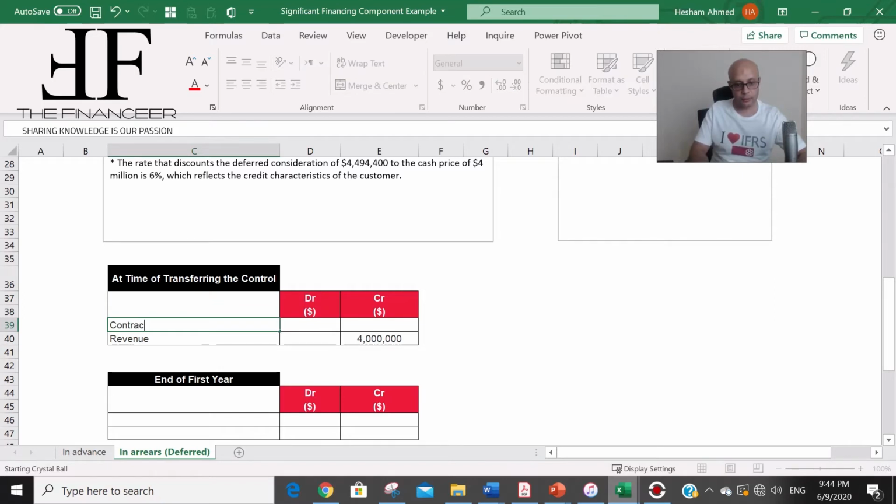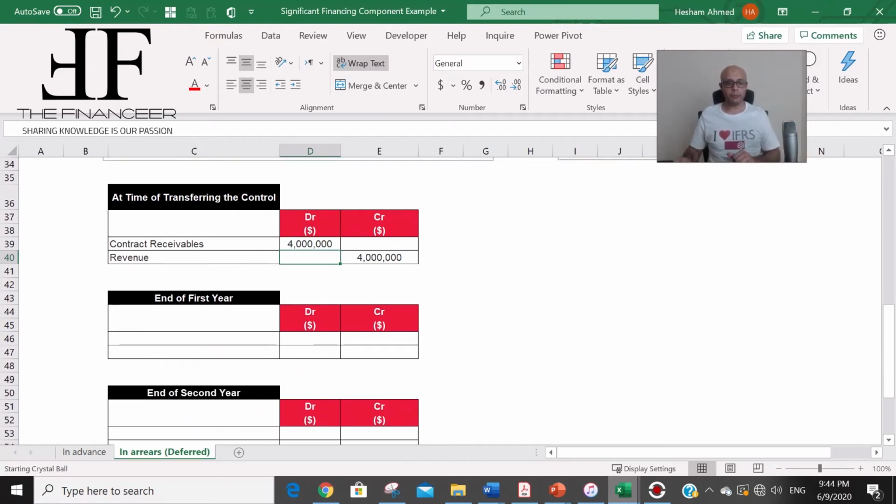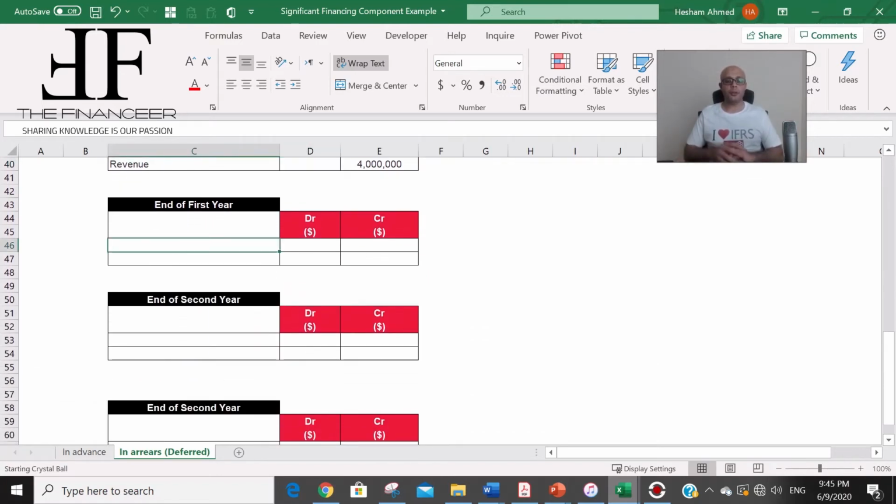Contract receivables. Okay, so this will be with the same value, 4 million. Okay, now let's go for this, the first year, end of first year.